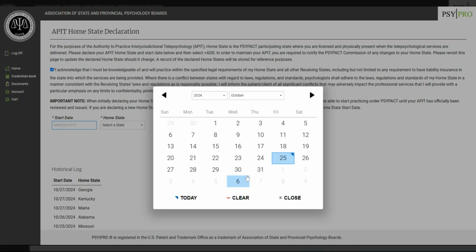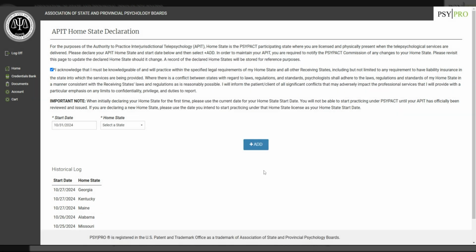We're going to select today's date, and we're going to select the PSYPACT participating state that we are physically going to be in today and we are going to practice from.